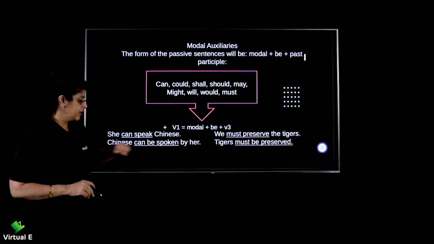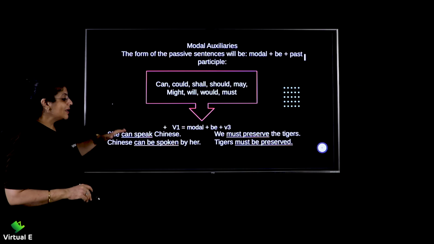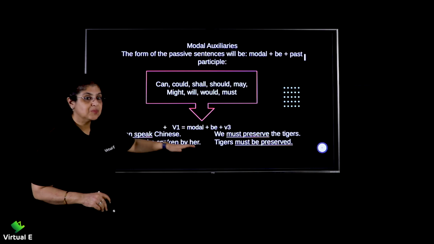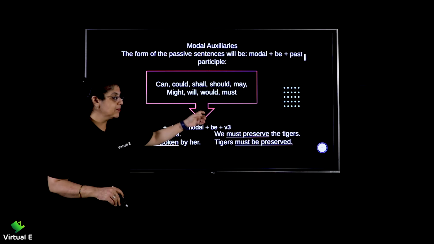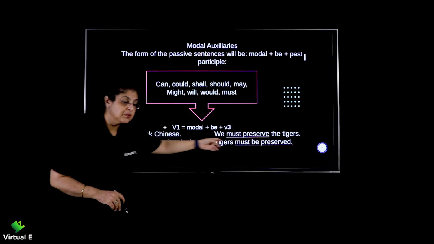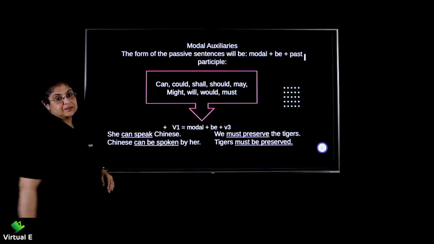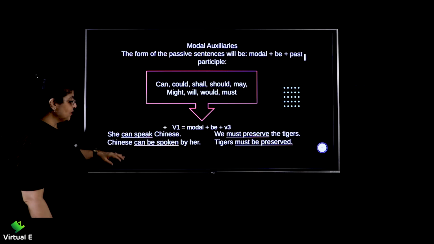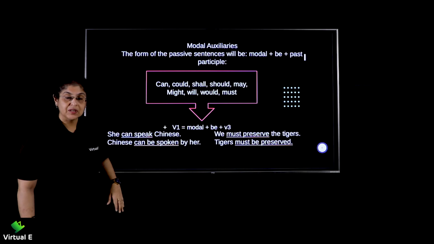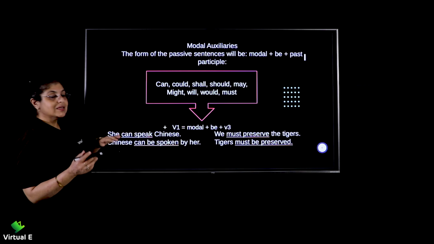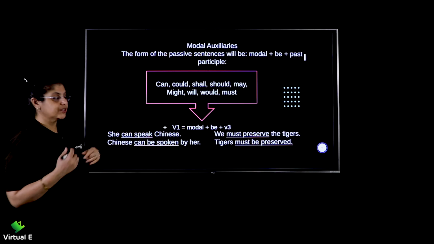You remember? Good. Chinese can be spoken. Modal plus be plus verb 3. Modal plus be plus verb 3. Right? The same formula that we applied. So when you have a modal auxiliary in your sentence, this is how you will do the conversion.